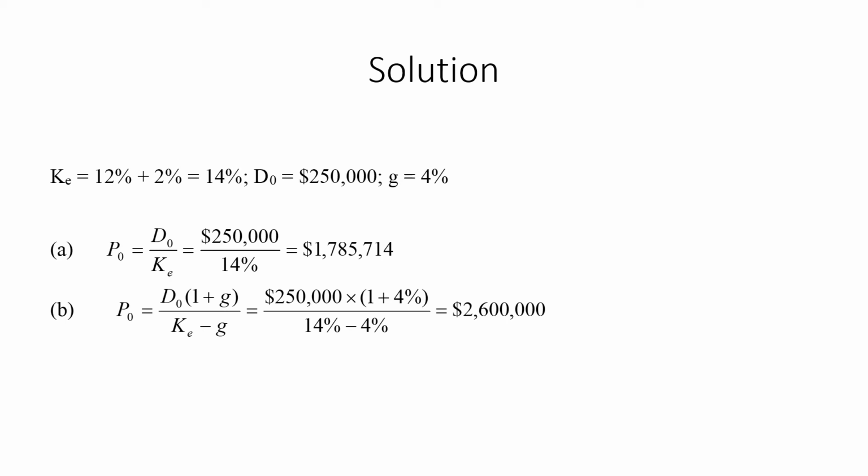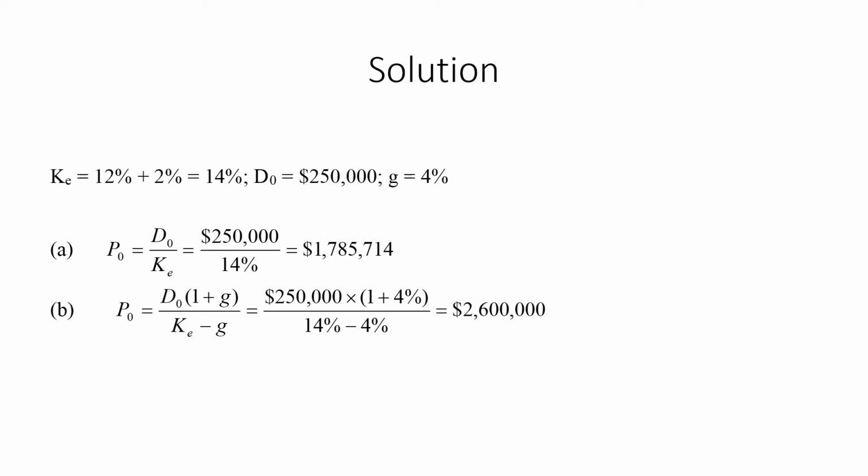Now for the solution, first of all we have to derive the values for the formula, as we have two types of formulas. One is where there is no growth in the dividend, and the second is where there is a 4% growth in dividends. First we have to determine the cost of capital. The return to investors was 12%, but there is a 2% premium as well, so we add these two and get 14% as our cost of capital.